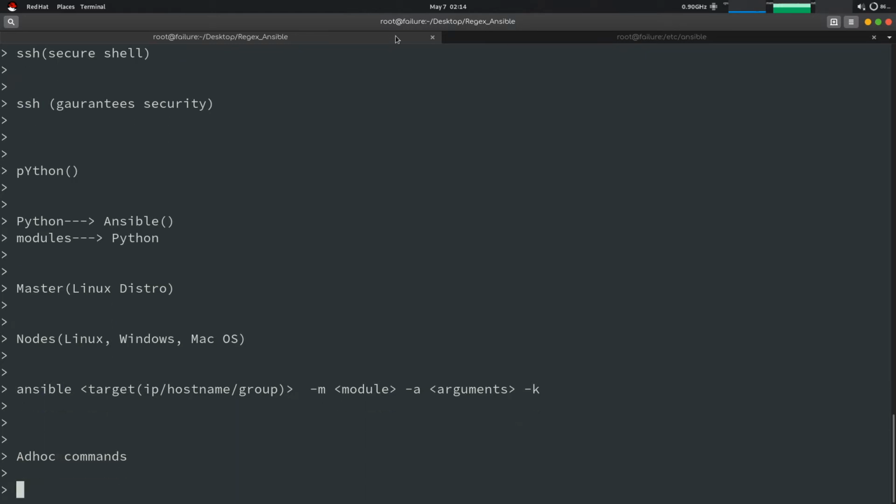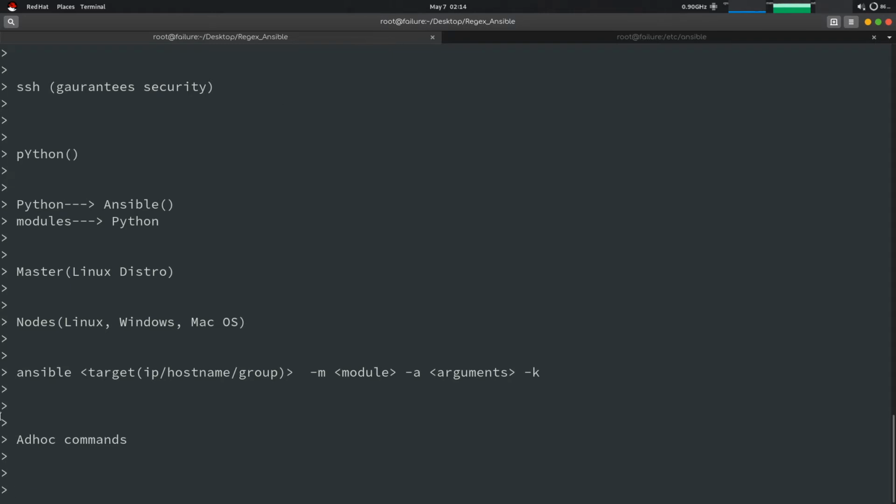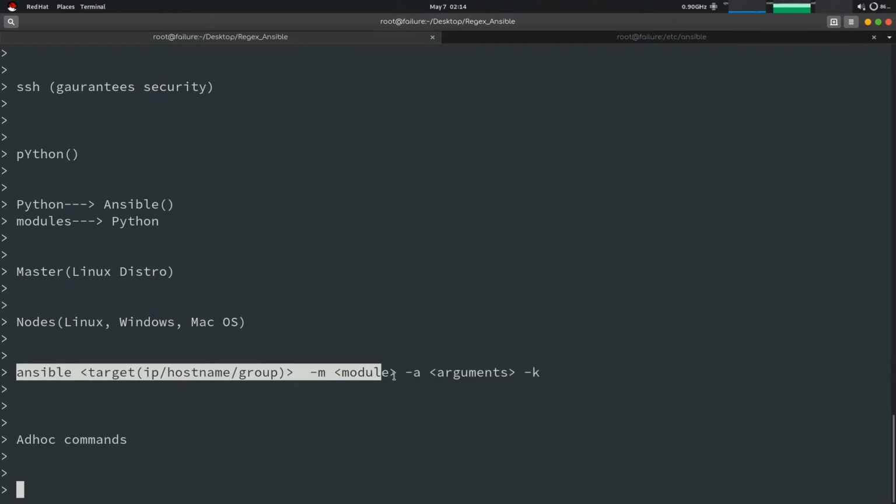Why is it called an ad hoc command? Because these are not in a file or anything. These are just commands which will be fired once, and then we forget them. It is used to automate repetitive tasks or do a simple task very quickly. You don't have to write a full YAML file, which we'll talk about later.